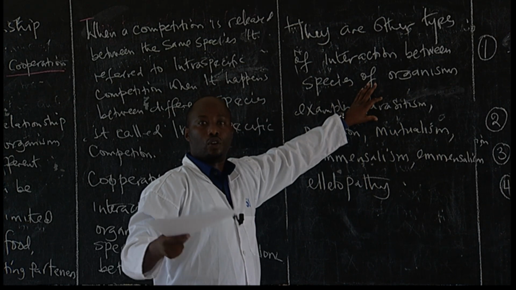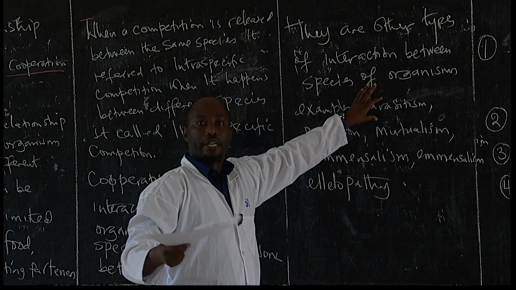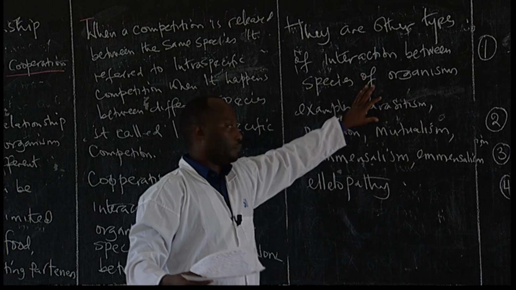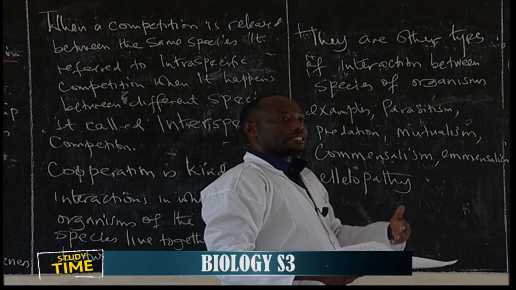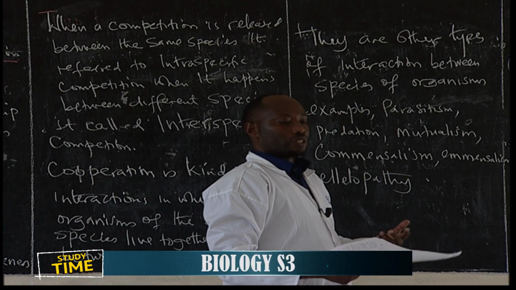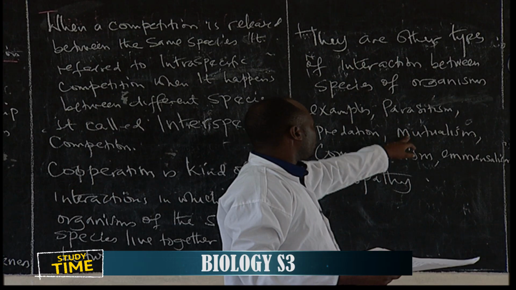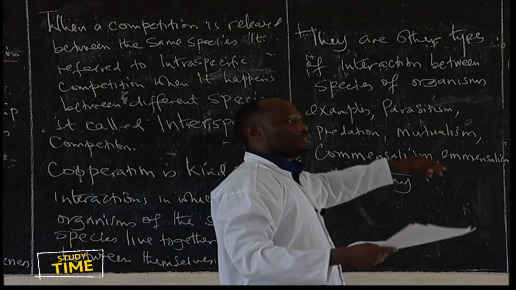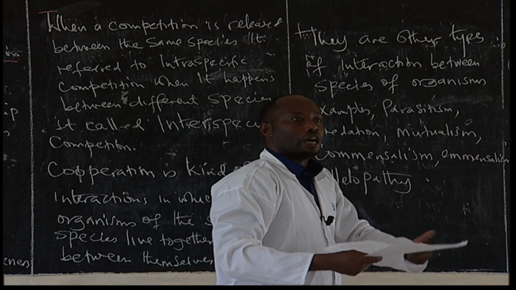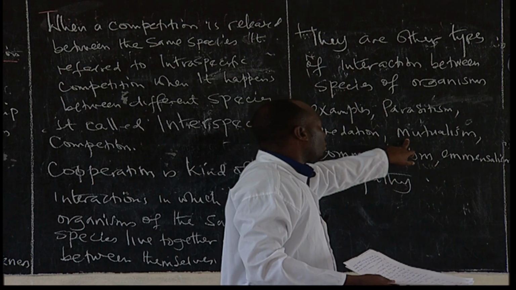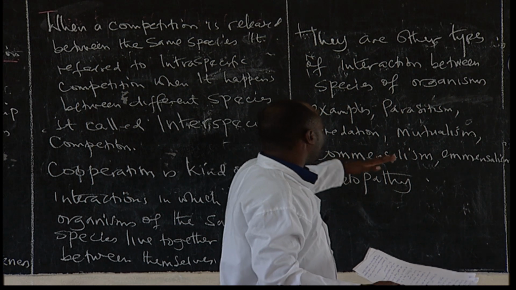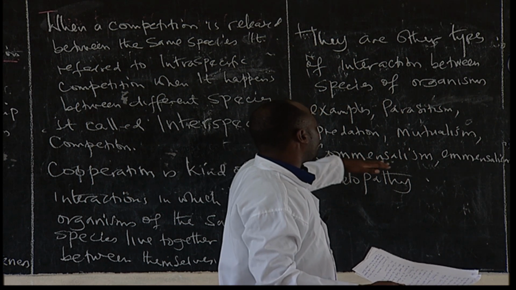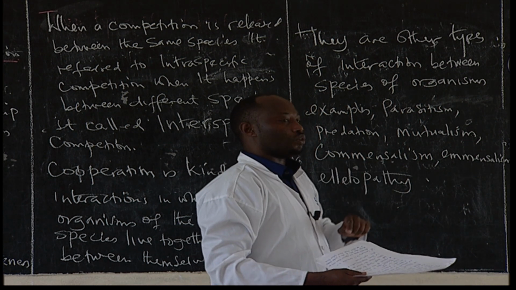So it means that one organism benefits in the relationship, another one is harmed. We have predation. One organism hunts and eats another organism in order to survive. And then mutualism, the word mutual means to live together in harmony. That is, both organisms benefit in the association. And commensalism, that is where one organism benefits, another one is neither affected nor harmed.